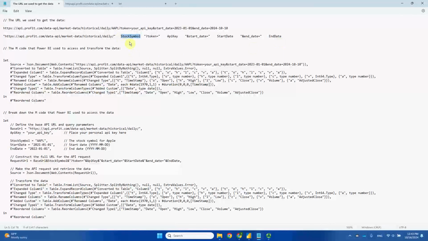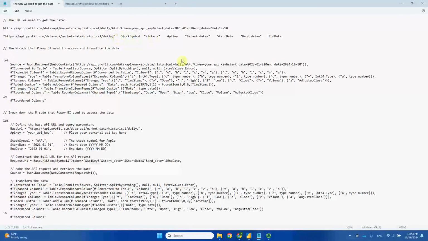Okay. So now those parameters need to be connected with the rest of the URL. The rest of the URL is already included in quotation marks as strings. So I want to connect this first piece of string with this parameter.